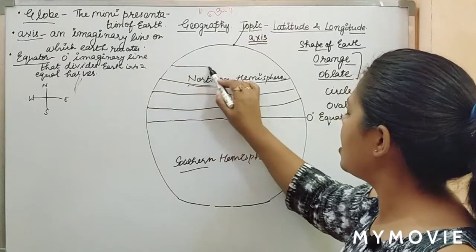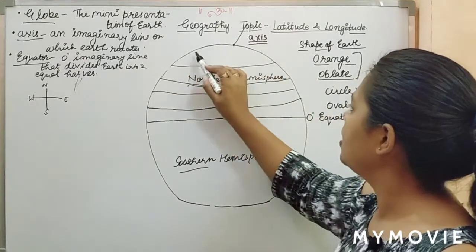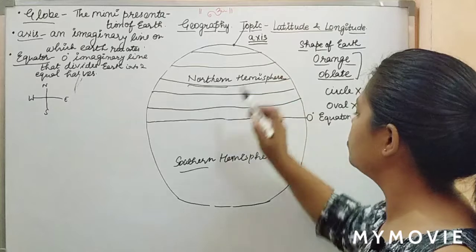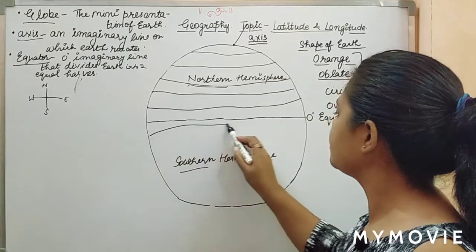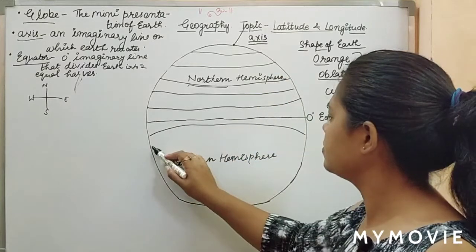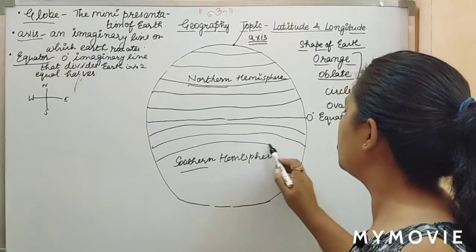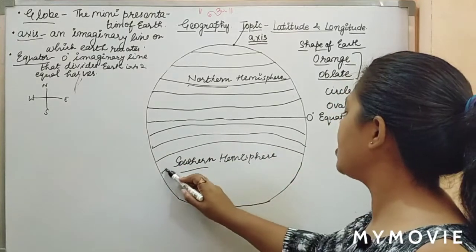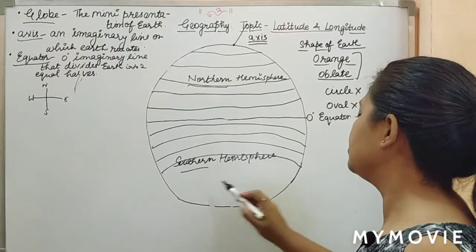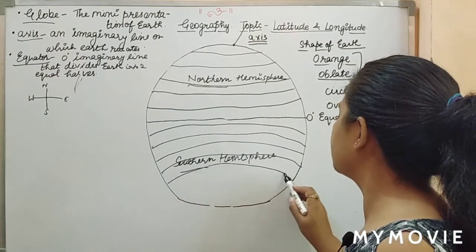These parallel lines are said to be the latitudes. Above and below, both these parallel lines are said to be the latitudes.